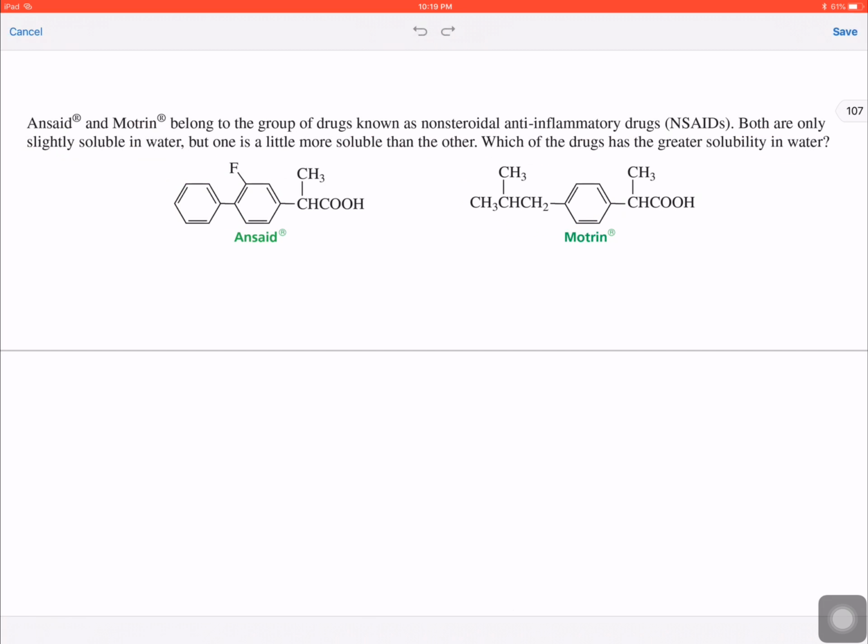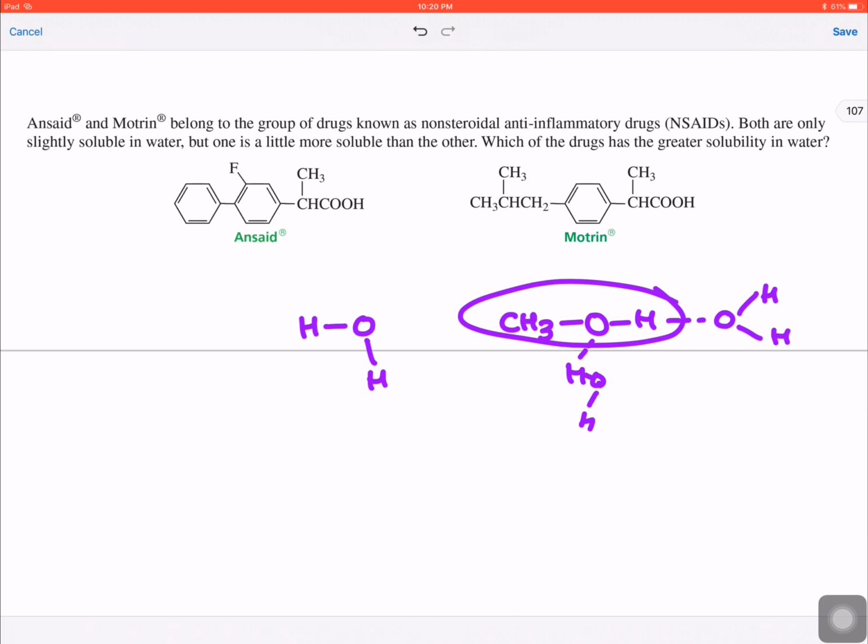Now if we see the organic molecule which is soluble in water, they can form hydrogen bonds with the water. Like, suppose we have methanol. Methanol can form hydrogen bonds with the water molecule. That's why methanol is soluble in water. Similarly, we have to see here, this is a carboxylic group, here this is a carboxylic group. They can form hydrogen bonds with the water.